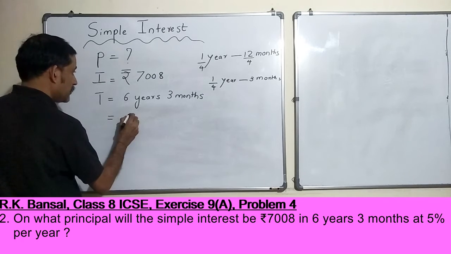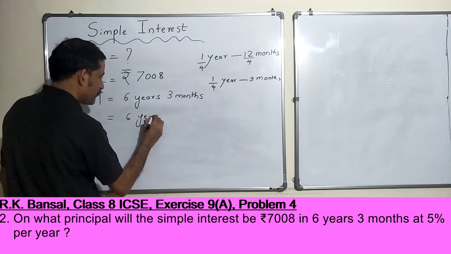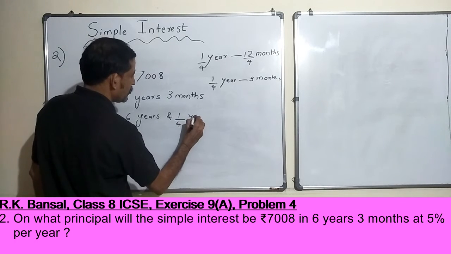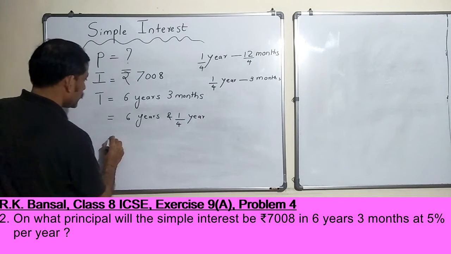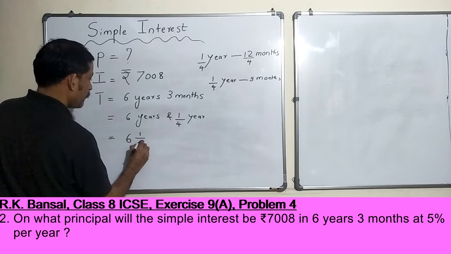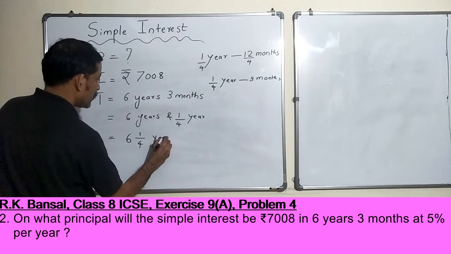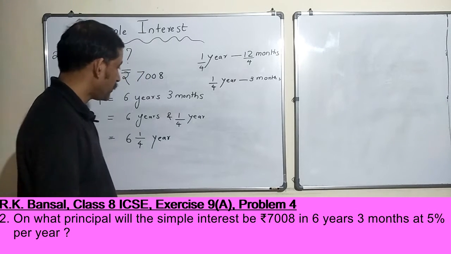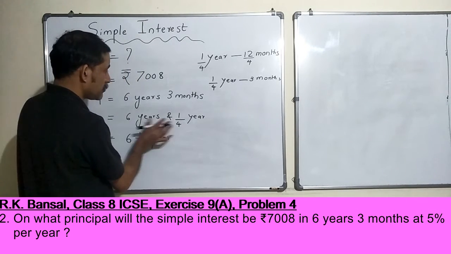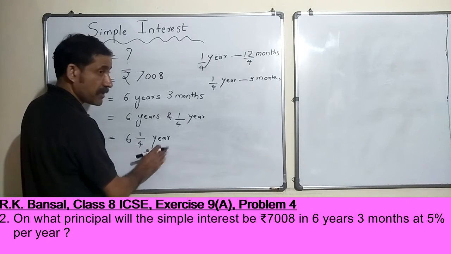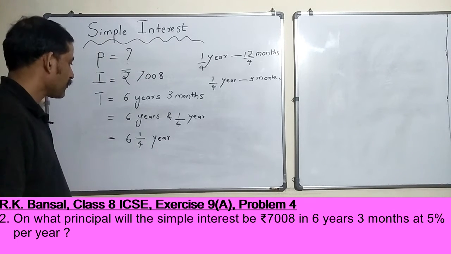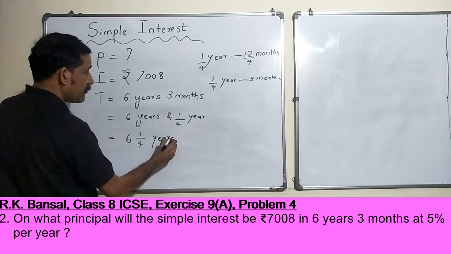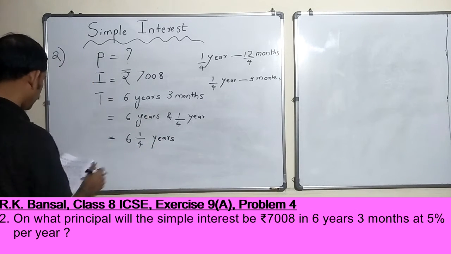So this is nothing but 6 years and 1/4 of a year, which is nothing but 6 1 by 4 years. Remember all those old concepts that we learnt in the previous chapter, correct? 6 years plus 1/4 of a year is 6 1 by 4 years. Okay, all right. So time is 6 1 by 4 years. Now time is done.